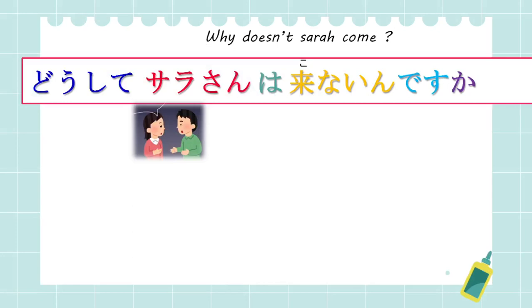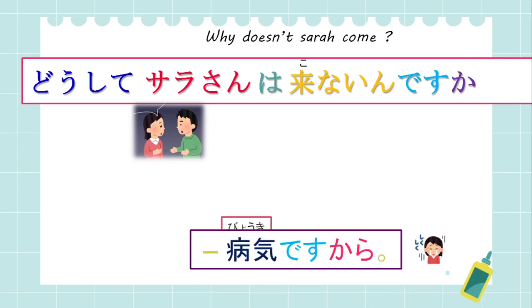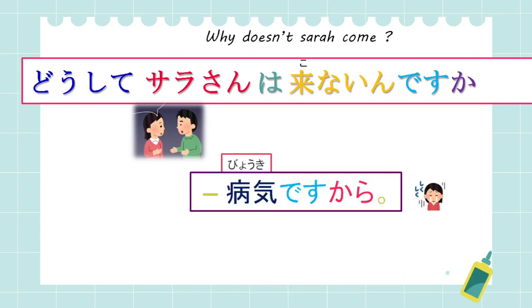Can you answer this question? Why doesn't Sarah come? どうしてサラさんは来ないんですか? So, try to answer it with your own reason. You can let me know your reason in the comment box. Let me give you an example. I'm saying Sarah is not coming because she's not well. 病気ですから. It's definitely not necessary to say the entire sentence again. You can simply say the reason as 病気ですから. Okay?